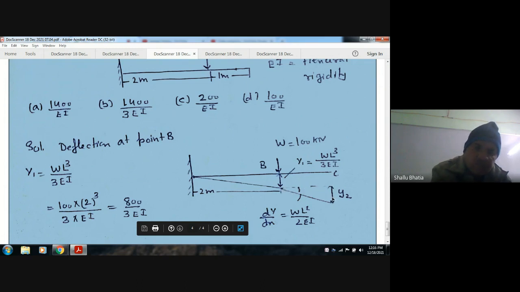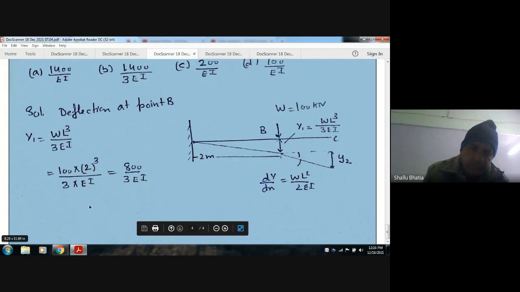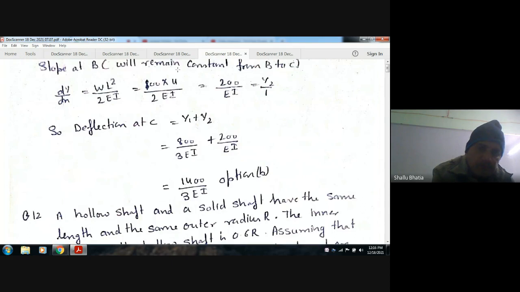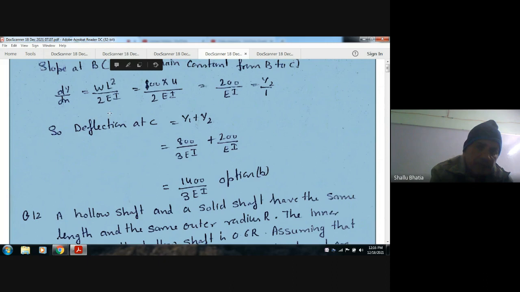So y1 is equal to WL³ by 3EI, and y2 we can get by the slope, that dy by dx is WL² by 2EI.